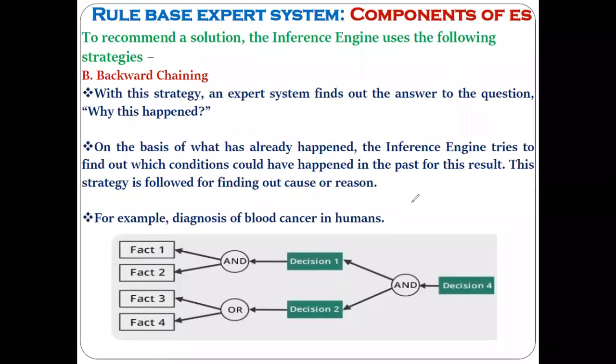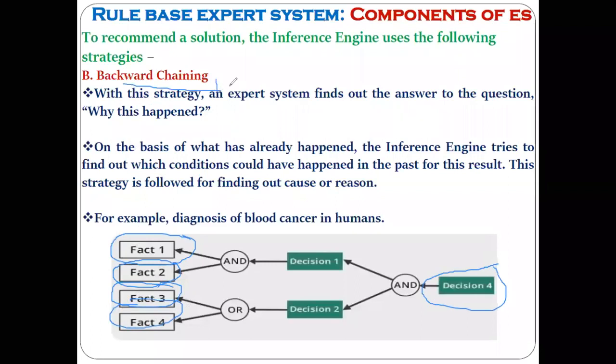After corona disease gets spread out everywhere, we come to know what the symptoms of the corona disease are. Is it the backward chaining? Exactly, it is the backward chaining. First, we come to know that corona disease has been there. And after that, we come to know that these are the various facts or symptoms because of which corona is happening. Got the point? So that is nothing but the backward chaining.